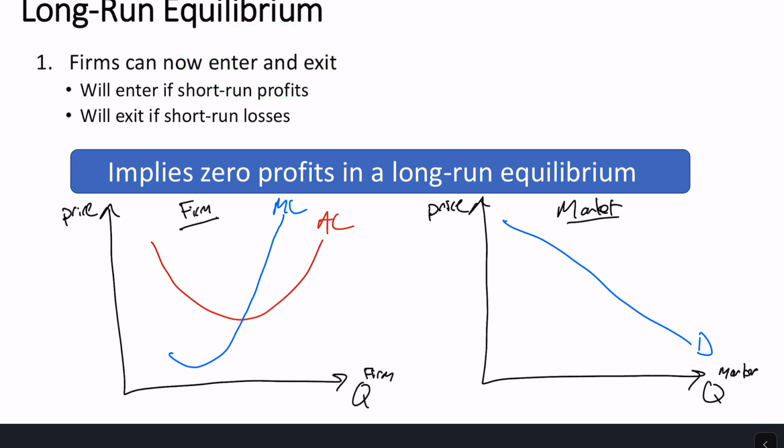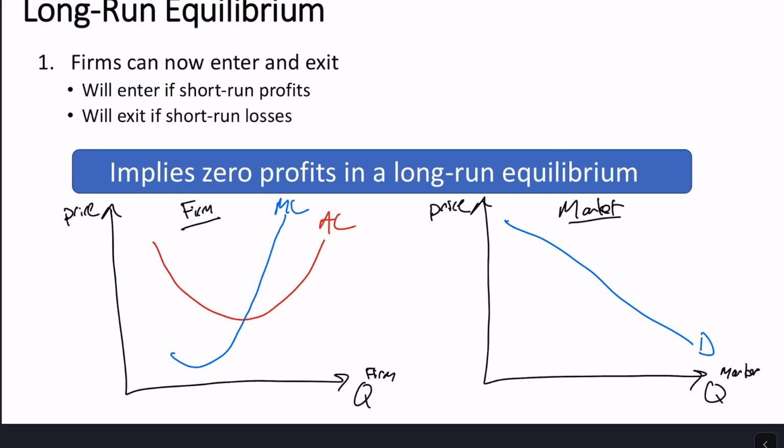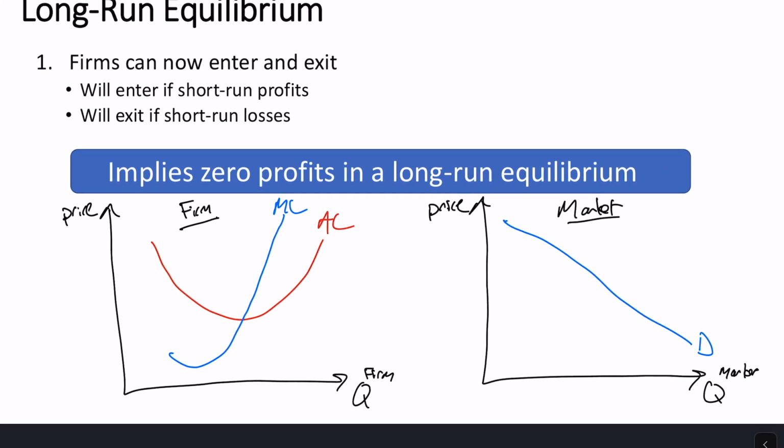And so what that means is we can't have any profits, because then people would want to enter. We can't have any losses, because people would want to exit. So that implies zero economic profits for a long-run equilibrium, okay? So we're going to have three conditions now for a long-run equilibrium. First one, market has to clear. And so that's quantity supplied equals quantity demanded. That just means supply crosses demand in the market graph.